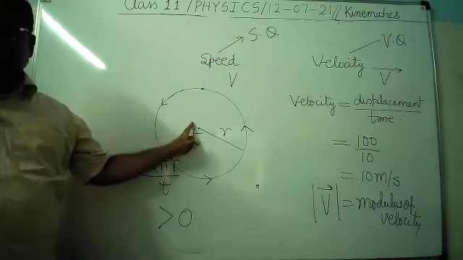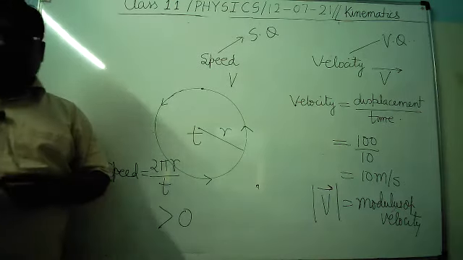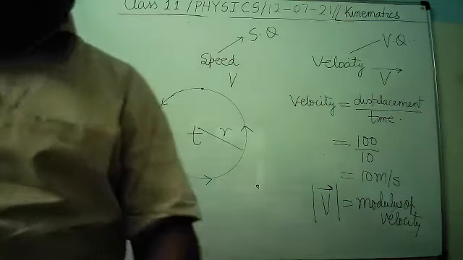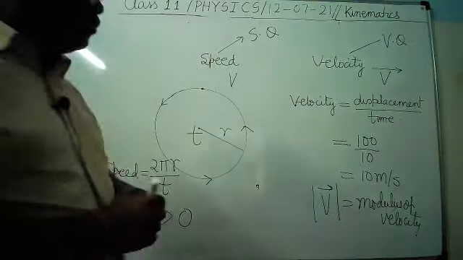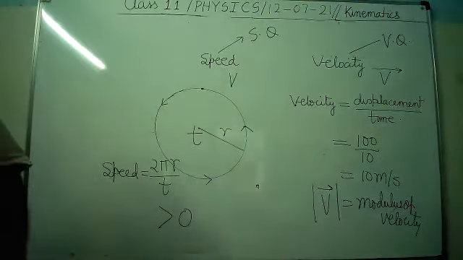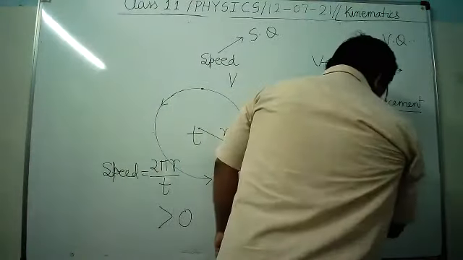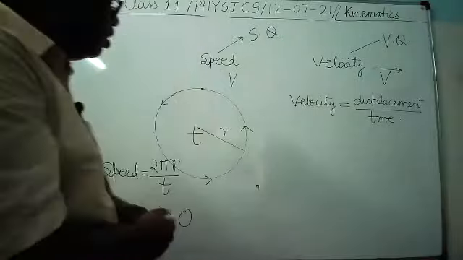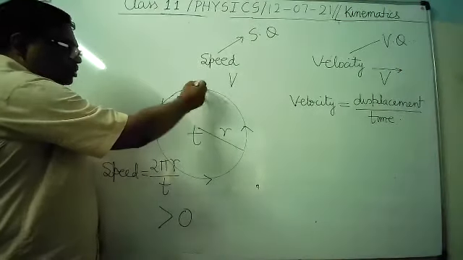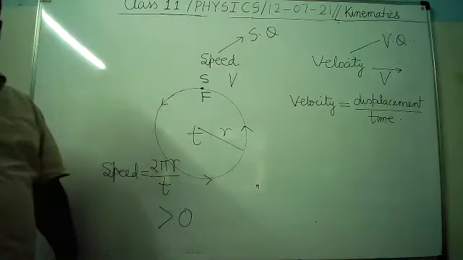But in the same case, if you find out the velocity, what will you find? You will find that velocity comes out zero. Numerically, velocity is zero. And why it is zero? Because the displacement becomes zero. Starting and final point coincides.